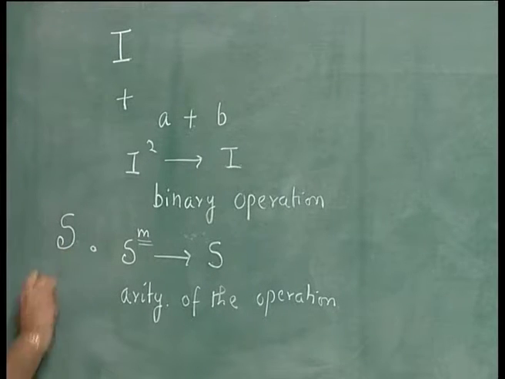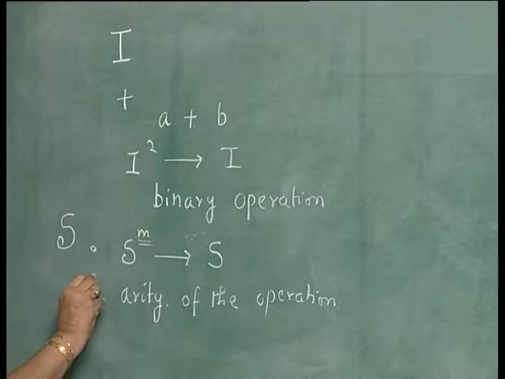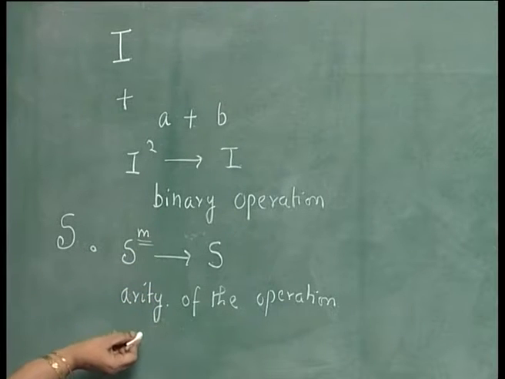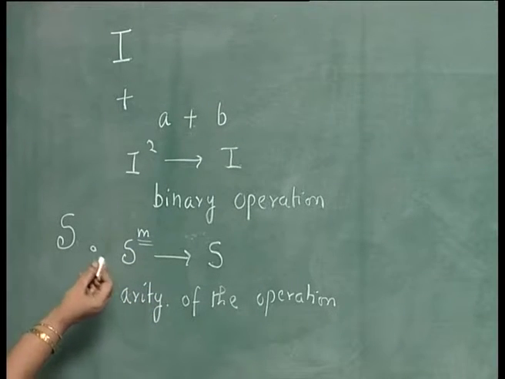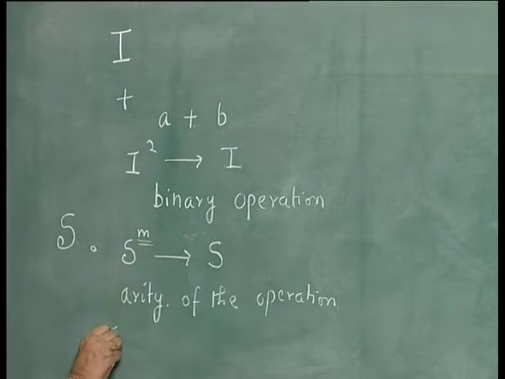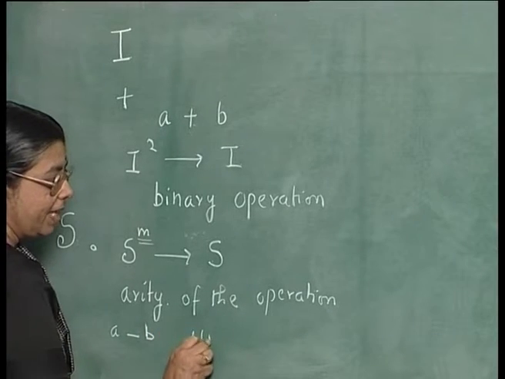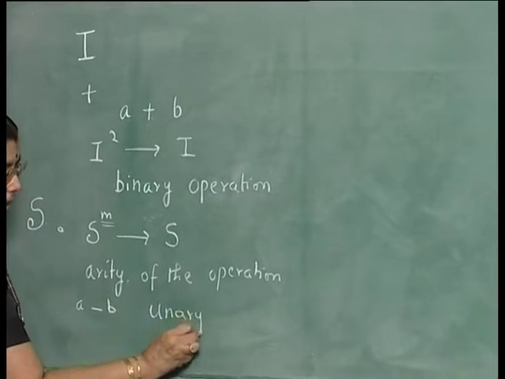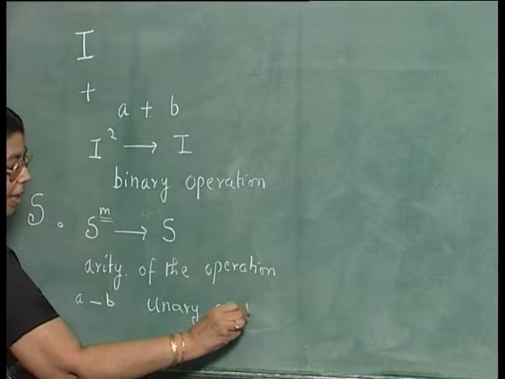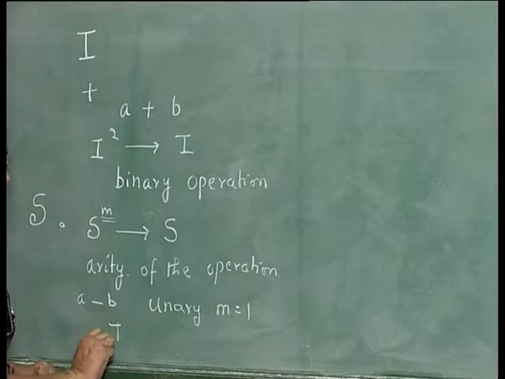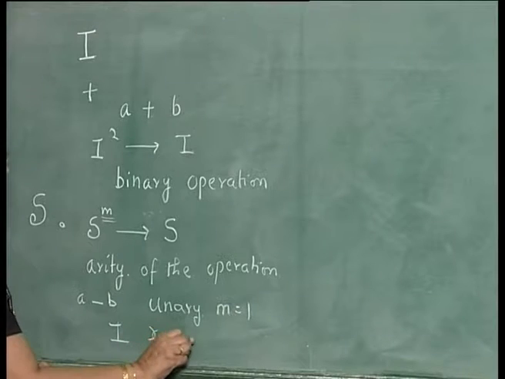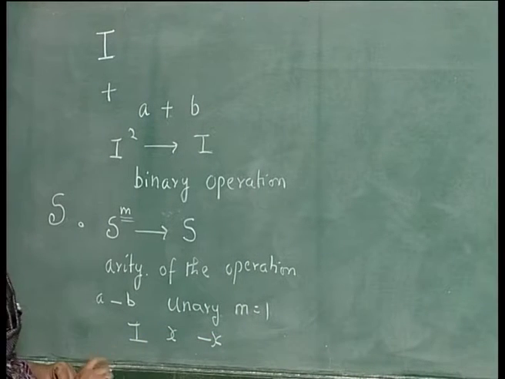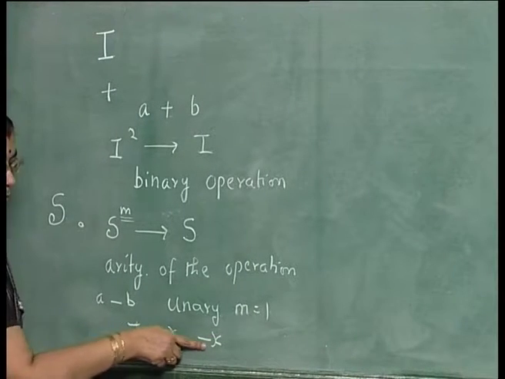An operation you can specify like this. Multiplication is a binary operation on integers, addition is a binary operation, a minus b is a binary operation. You can also have unary operations. In binary operations the arity is 2, in unary operations the arity is 1, m is equal to 1. For example, for the set of integers, the negative of x, minus x, is a unary operation. This minus is a unary minus.